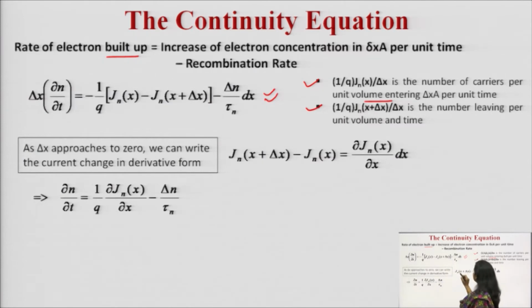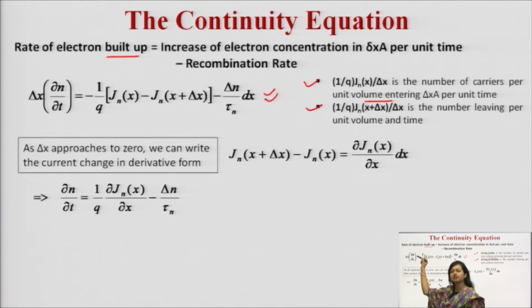This is the term for the current density exiting from the specimen, minus the term entering into the specimen. This is del upon del x of Jn at x into dx. And when delta x approaches 0, the left hand side term will be what?